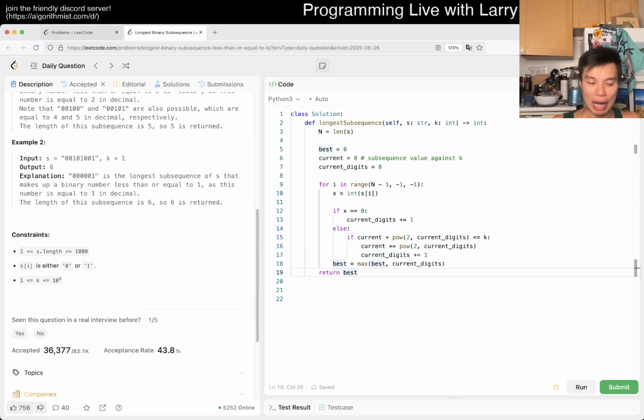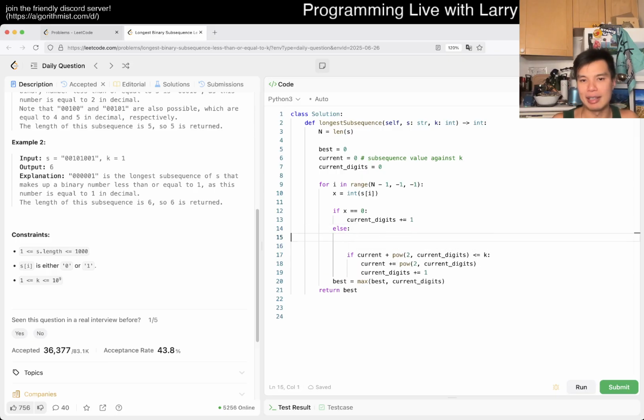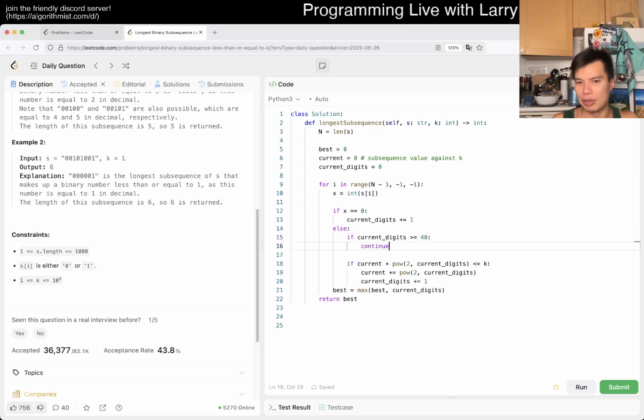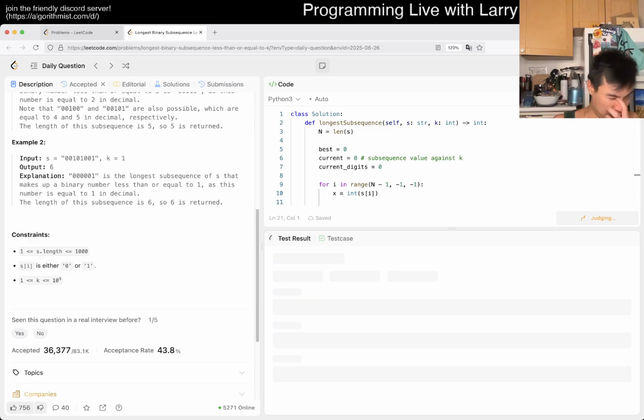So what I would do, and I'll optimize it for another language, because I just want to point out that this is not strictly correct in all languages. But let's say you want to keep it in 64-bit floats, right? Then here, maybe I would say if current digits is greater than or equal to, even just 40, we just skip, because this will never be true is what we're saying. Otherwise, we do this, right? So this would make it a little bit faster, I think.